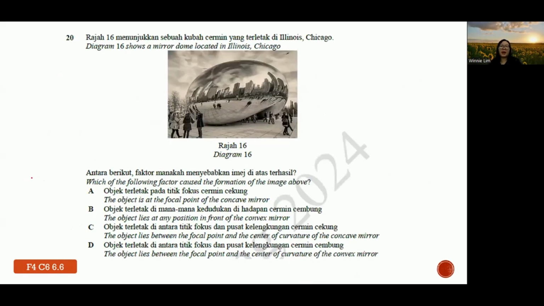Question 20. Diagram 16 shows a mirror dome located in Illinois, Chicago. Which of the following factors caused the formation of the image above? As you can see, the people inside become smaller in size, diminished, right? Then they are still upright. So the general characteristics of the image formed are virtual, upright, diminished. If you always follow teacher's teachings or videos, you will notice that if they have similar characteristics, then if it is a mirror, it is supposed to be a convex mirror, or if it is a lens, it should be a concave lens.